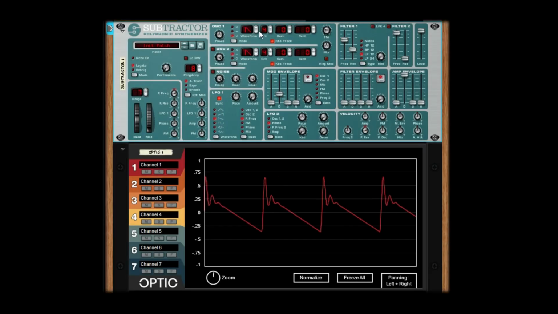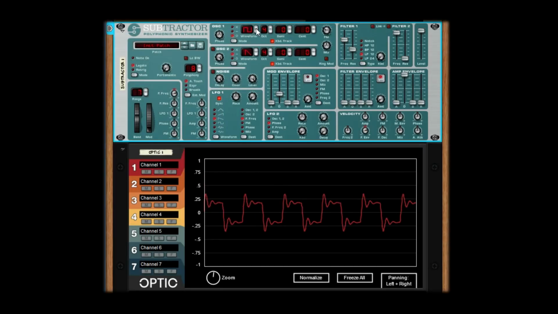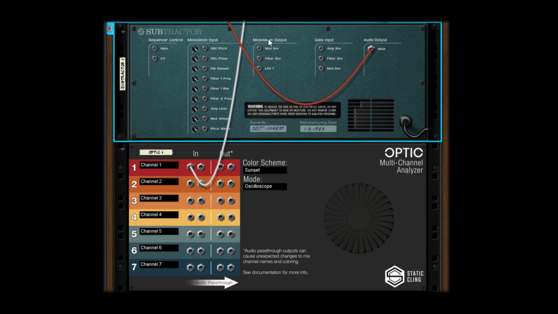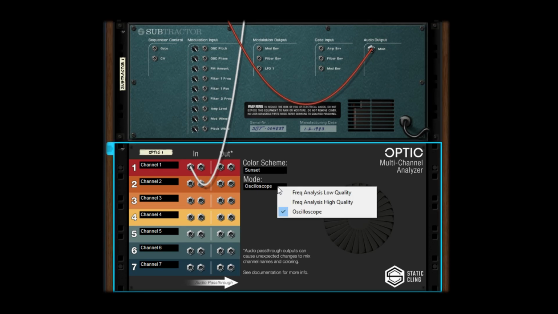1.2 is a free update that adds an oscilloscope mode to the device. In this mode, the incoming signal is displayed to the user in real time. To enable oscilloscope mode, flip around to the back of the device and select oscilloscope from the mode dropdown.